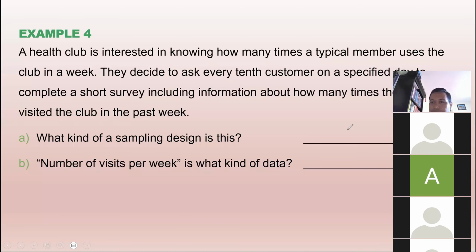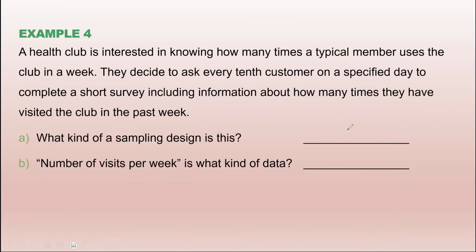Okay, let's work on this example now. Let's see what is given here and what we are asked to do. A health club is interested in knowing how many times a typical member uses the club in a week. They decide to ask every 10th customer.